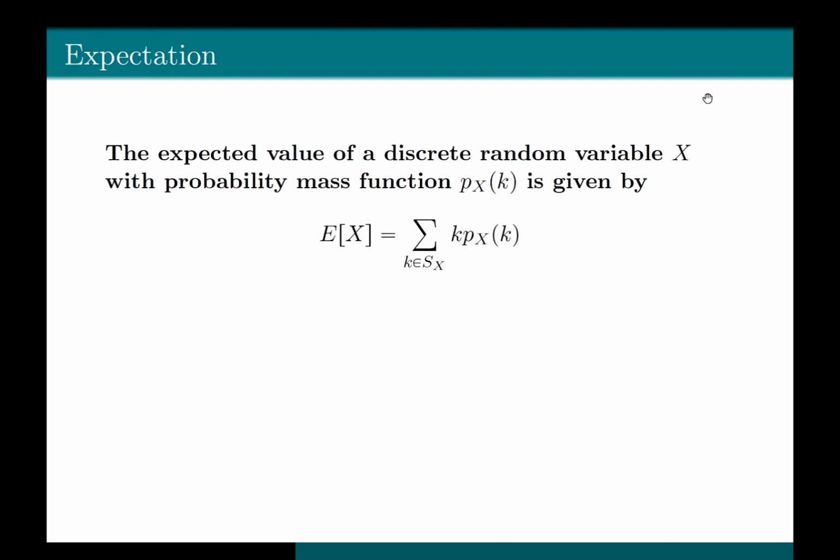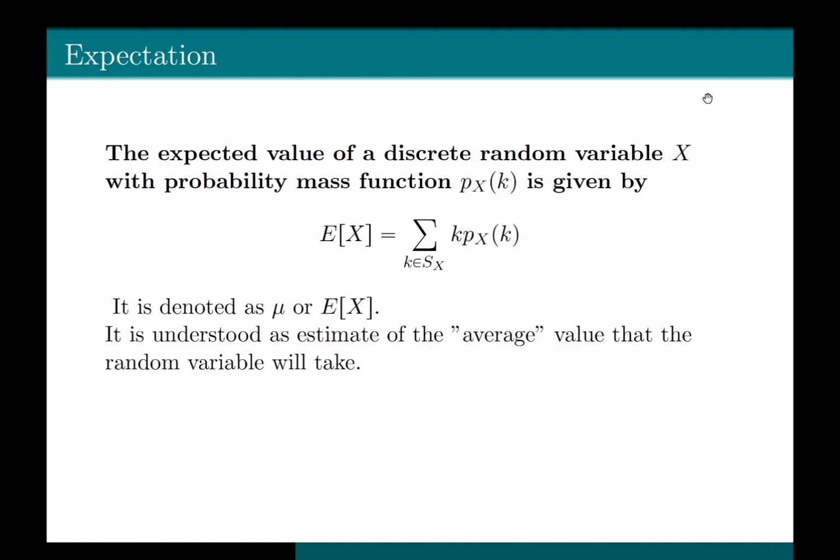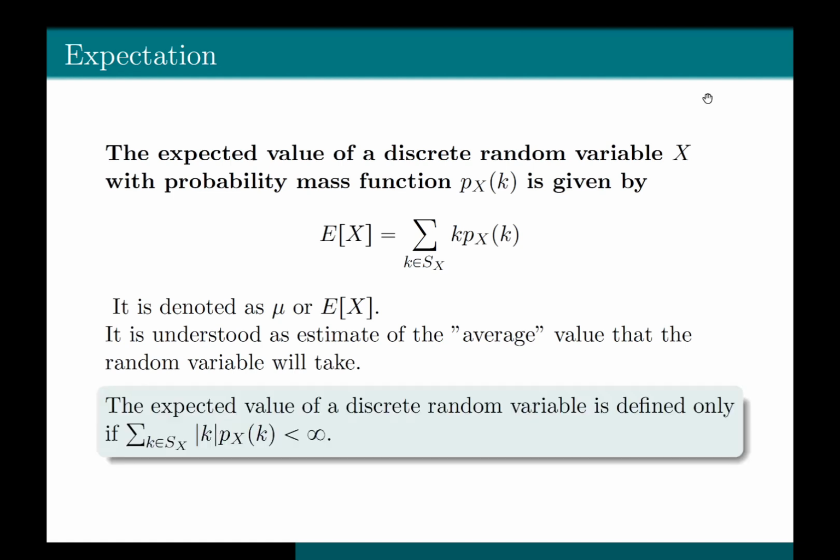The expected value of a discrete random variable X with probability mass function P_X(k) is given by the summation of k times P_X(k), where the summation is done over the support of the random variable X. It is denoted by mu or E of X. It is understood as an estimate of the average value that the random variable will take.